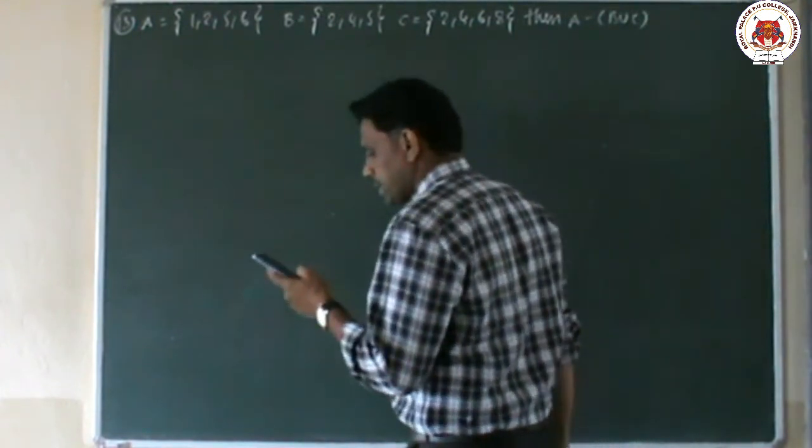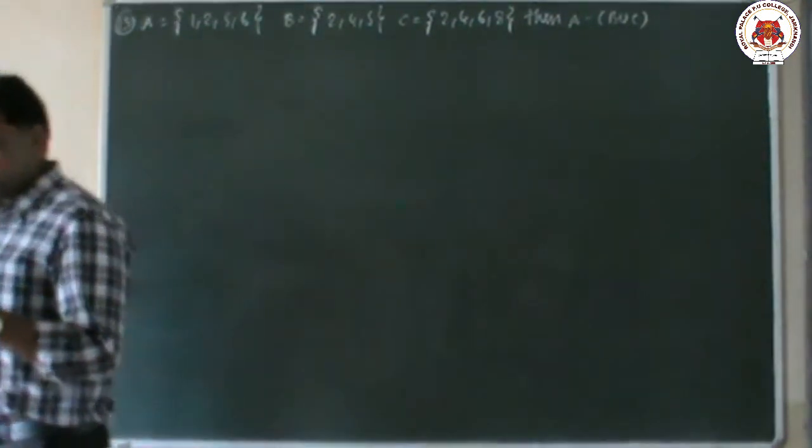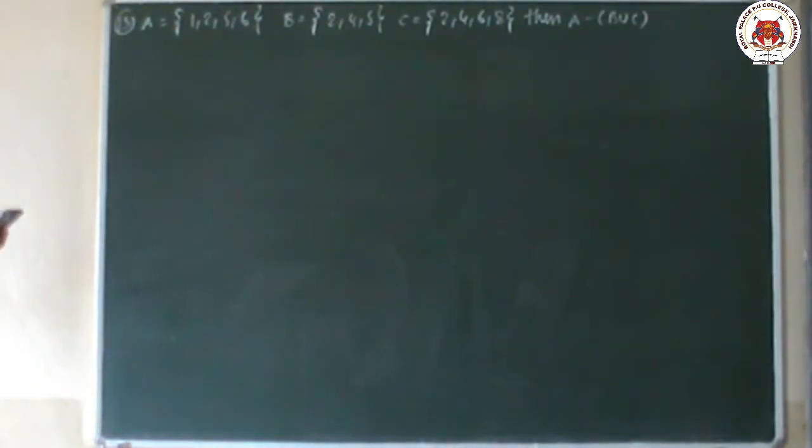This is the question he is asking. A is the set given as {1, 2, 5, 6}, B is given as {2, 4, 5}, and C is given as {2, 4, 6, 8}. He is asking A minus (B union C).